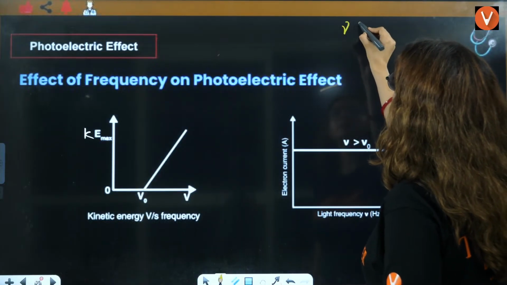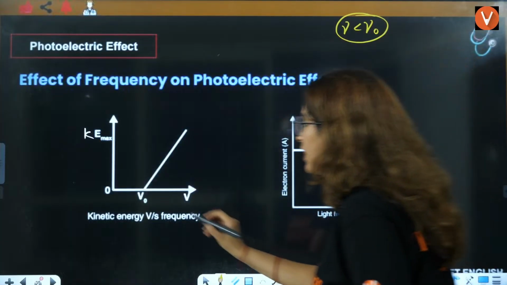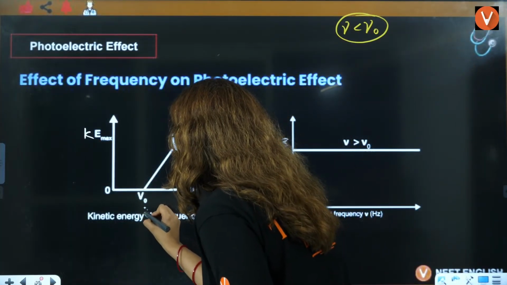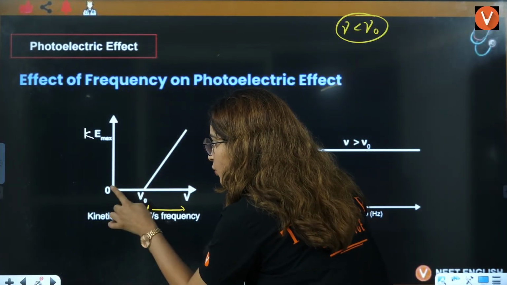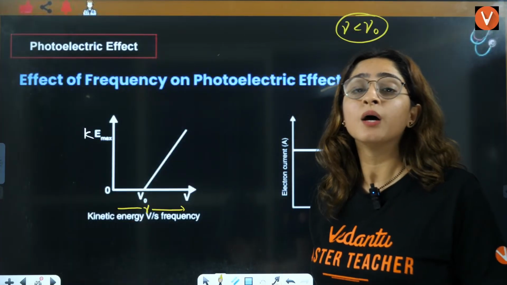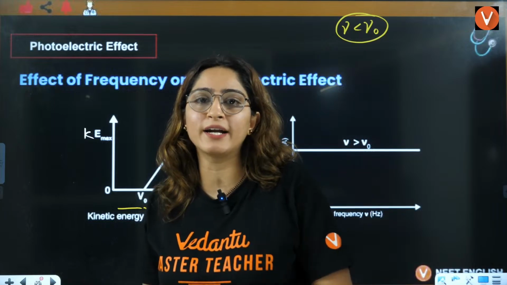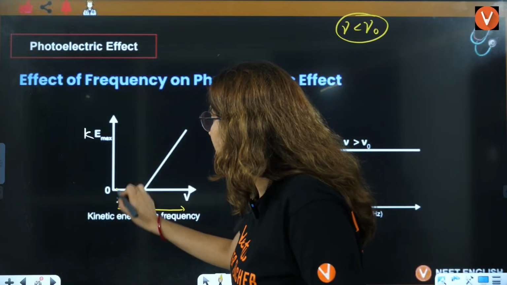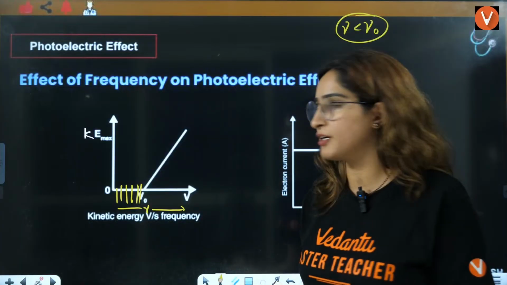If mu is less than mu naught, will there be any electron ejection? No. This whole thing is showing you frequency. When frequency is less than mu naught, there is no kinetic energy. Why? Because the electron is not ejected. How are you even thinking about kinetic energy? So between these points, there is no electron ejection and no kinetic energy.